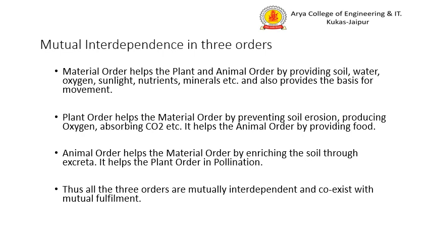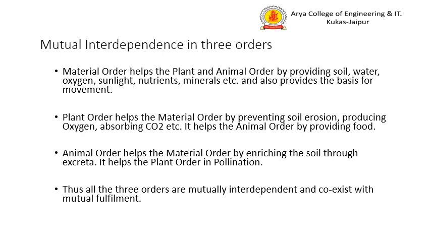The plant order helps the material order by preventing soil erosion, producing oxygen, absorbing carbon dioxide. And the plant order also fulfills the need of the animal order by providing food. The animal order also fulfills the need of the material order. It is enriching the soil.